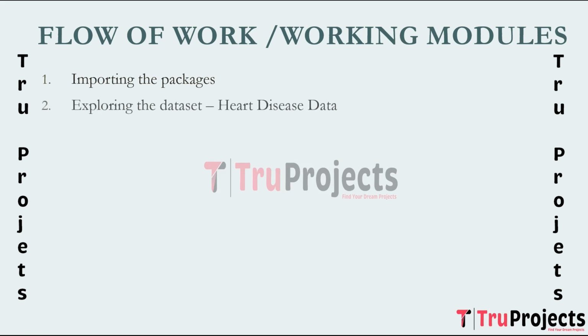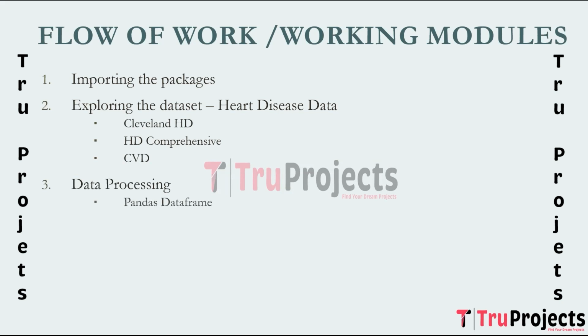The next step is exploring the dataset. Here, 3 heart disease datasets, which are Cleveland HD, HD Comprehensive, and CVD, are explored to understand their structure, features, and contents. This exploration includes checking for missing values and data types and general statistics. Data processing. Here we converted data into Pandas data frames for data manipulation. We dropped unwanted columns, which involves removing any irrelevant or redundant features from the datasets that won't contribute to the analysis or model training. We do component analysis for understanding the data.